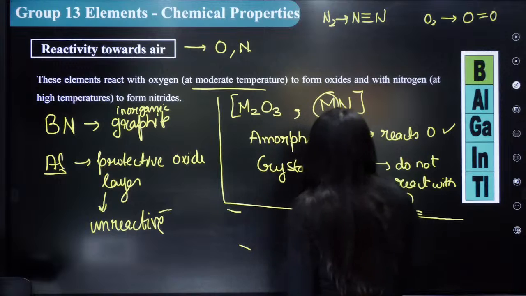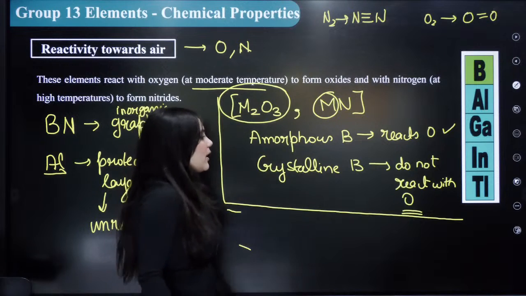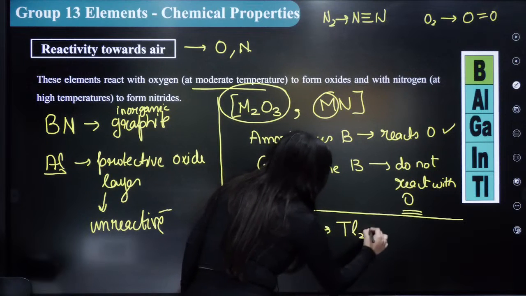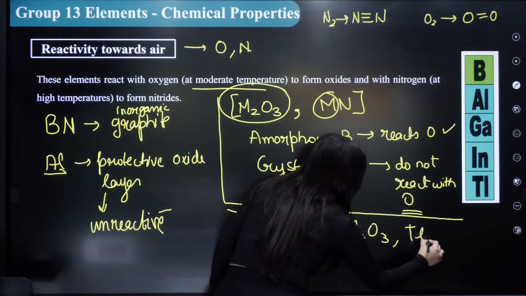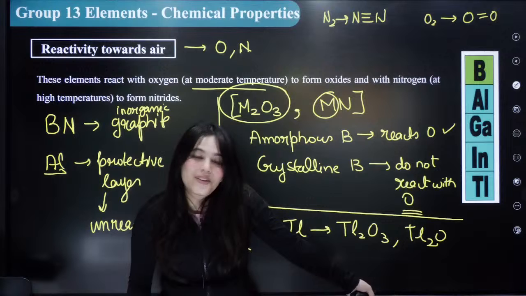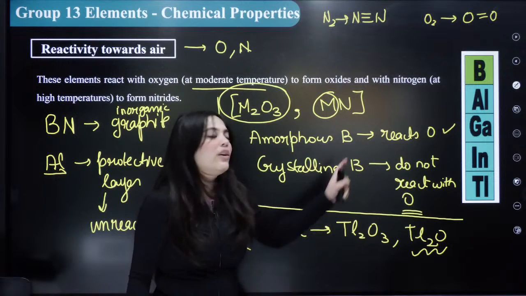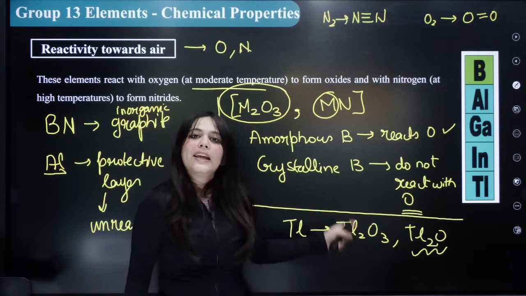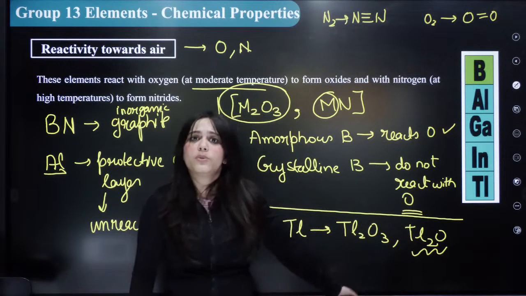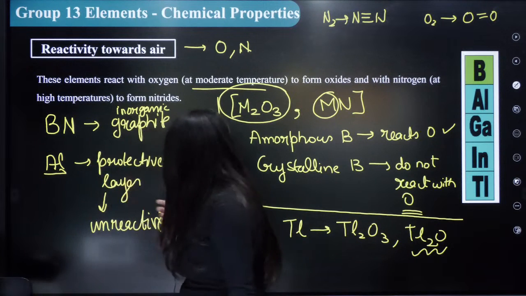So I also want to tell you one more thing. I told you that every other oxide is formed in the formula M2O3. But with thallium, two kinds of oxide are formed, that is Tl2O3 as well as Tl2O. Why? Because thallium is stable in +1 oxidation state also, remember? So that's why Tl2O is also formed with thallium. Otherwise, all other oxides, indium will be In2O3, correct? But with thallium, we also get thallium(I) oxide. This can be the general formula as well, because thallium shows stable +1 oxidation state. Okay, everybody understood this point?